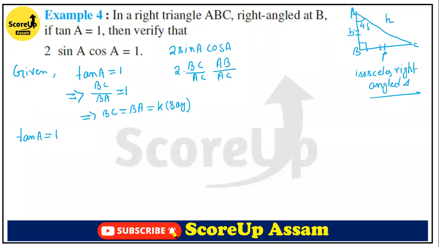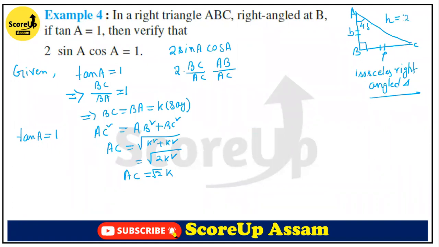Okay, what is the value of AC? AC is the hypotenuse, right? So AC square is equal to AB square plus BC square. Why have we considered K? Because these are equal, right? K square plus K square, that is twice K square. Ultimately, AC will be root over 2 K. So the hypotenuse is root over 2 K.